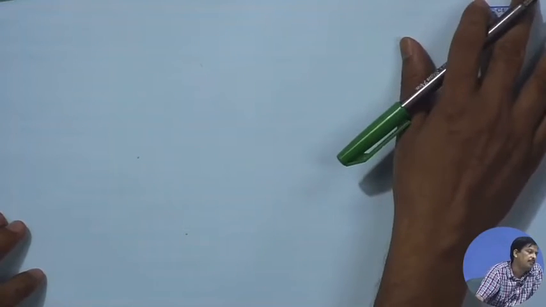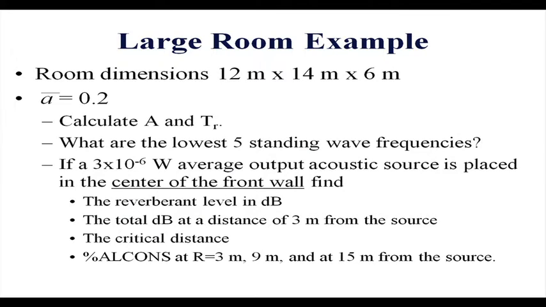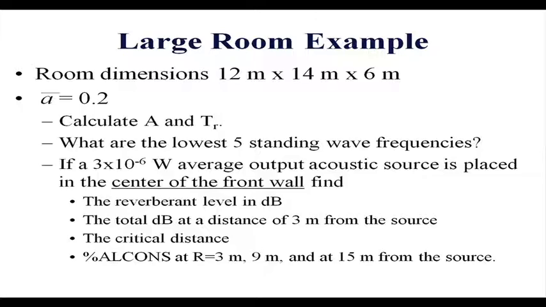Similarly, how to calculate if a 3 into 10 to the power minus 6 watt average output acoustic source is placed in the center of the front wall, find the reverberation level in dB.